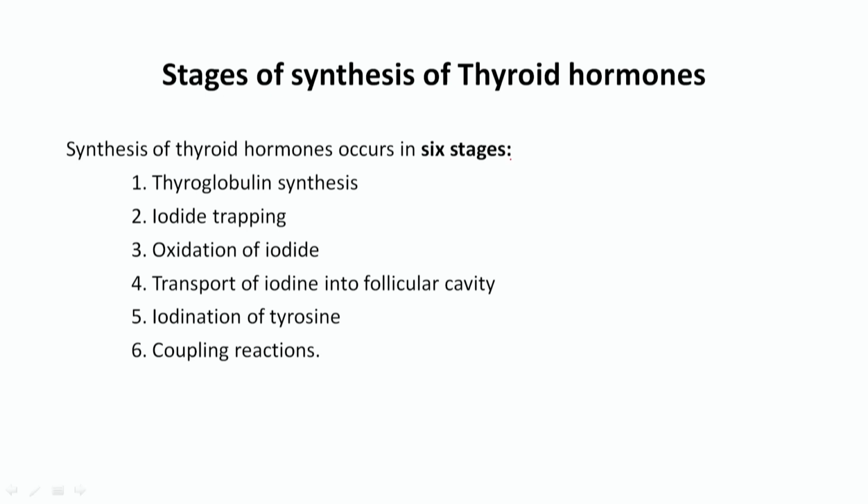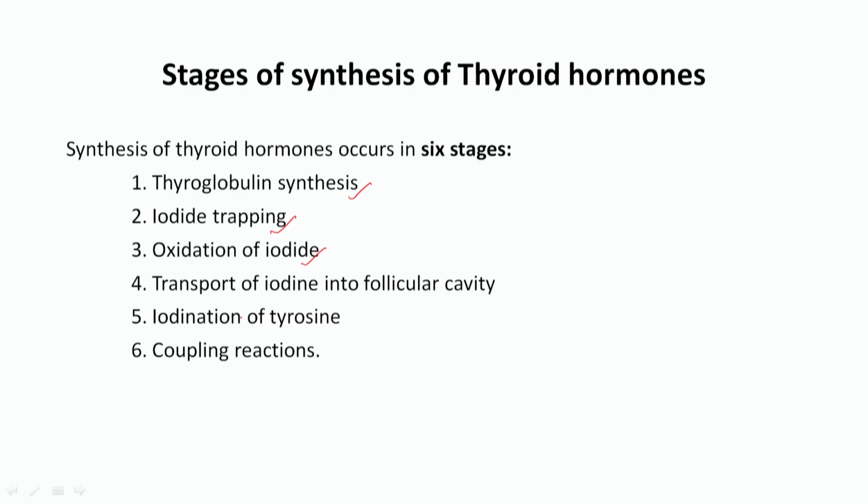Now, these are the stages for the synthesis of the thyroid hormone. There are basically 6 stages. One is thyroglobulin synthesis, then iodide trapping: the iodide that we consume is absorbed through the GI tract, and then it comes for the synthesis of the T3 and T4 hormone. Then the oxidation of that iodide takes place, because the iodide itself will not bind to the thyroglobulin. It should be oxidized into elementary iodine. Unless it forms elementary iodine, it will not bind to the thyroglobulin. That is why oxidation of iodide is very important for the formation of elementary iodine. Then the transport of that iodine into the follicular cavity, then iodination of the tyrosine.